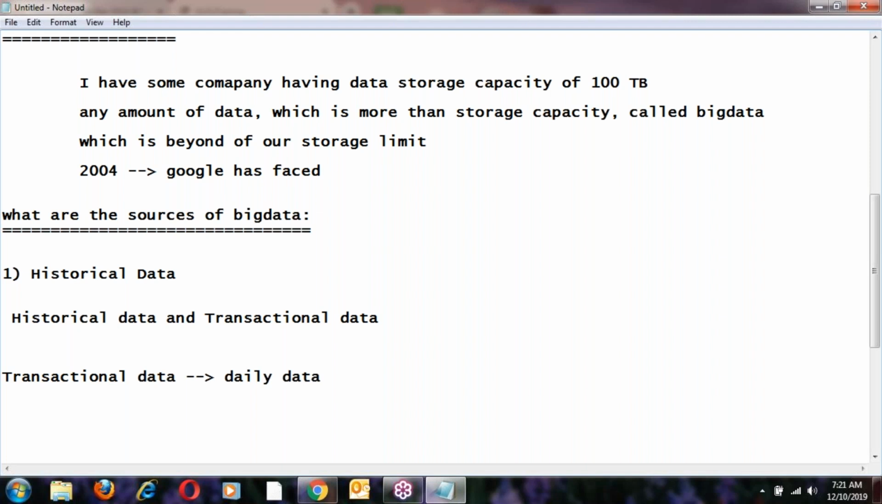Every day some transactions are happening, right? That is the transactional data. I will tell you exactly what the difference is between historical data and transactional data. Suppose this year is 2019, and next year is 2020.